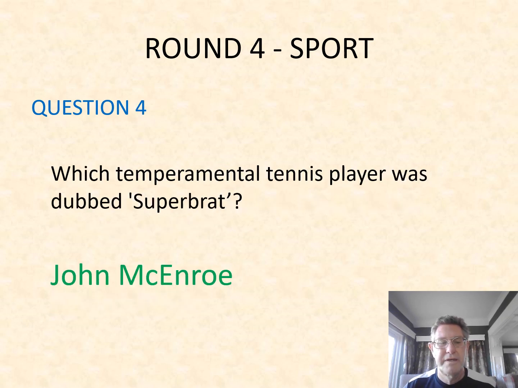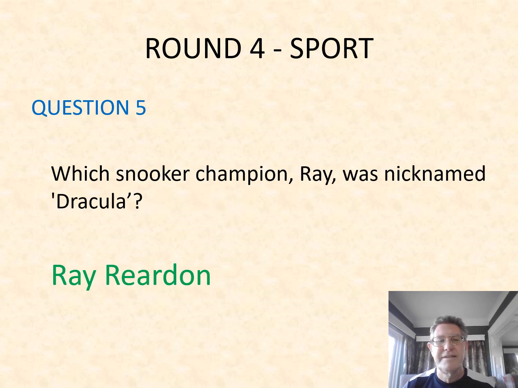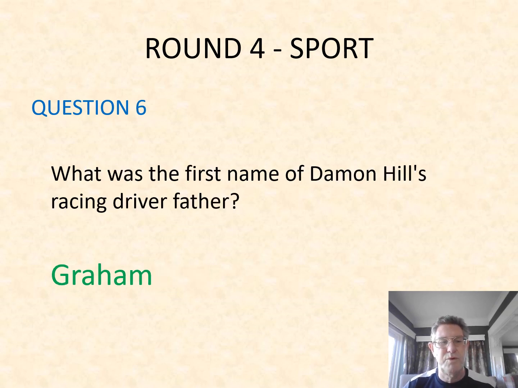Number 4. Which temperamental tennis player was dubbed Super Brat? That was John McEnroe. Always cursing at the umpires. Number 5. Which snooker champion Ray was nicknamed Dracula? That was Ray Reardon, and it was specifically because it looked like he had fangs. Number 6. What was the first name of Damon Hill's racing driver father? He was Graham Hill.